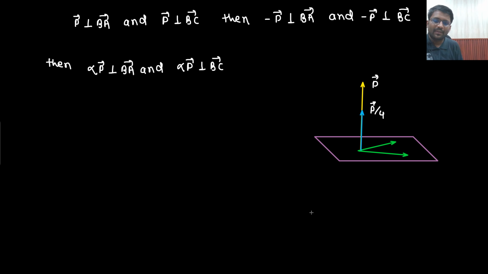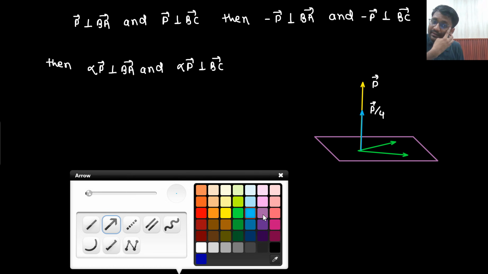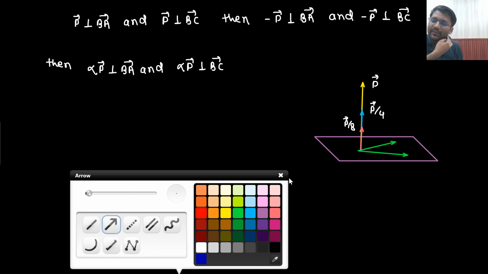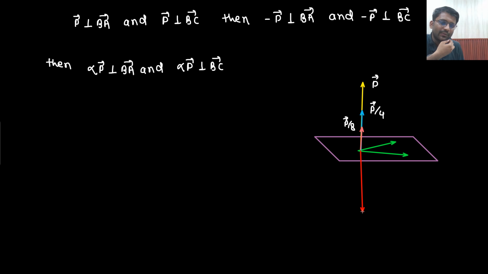P by 8 will also be perpendicular. Minus P will also be perpendicular. Minus P by 4 will also be perpendicular.